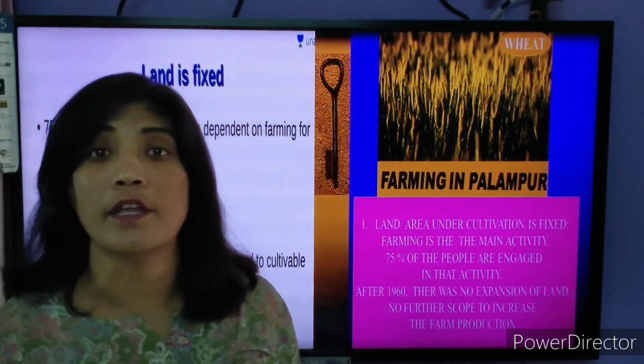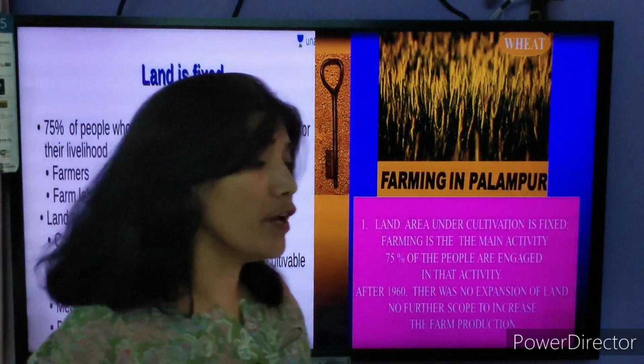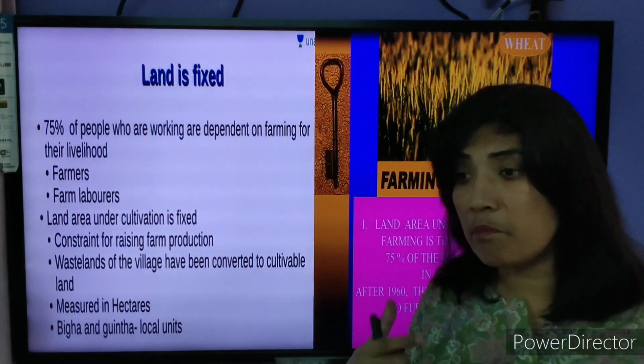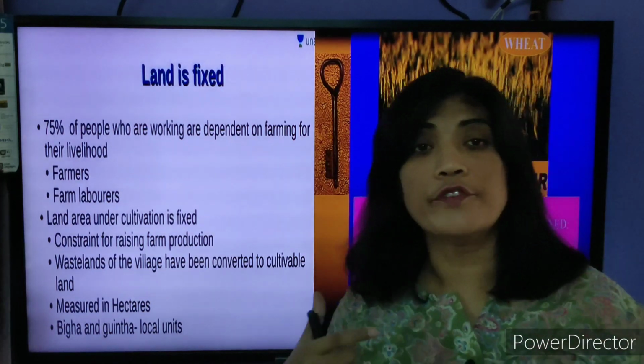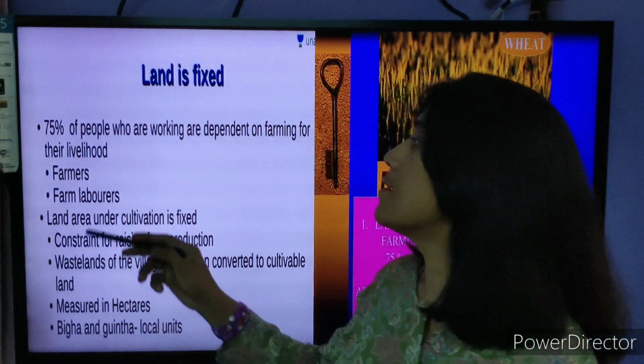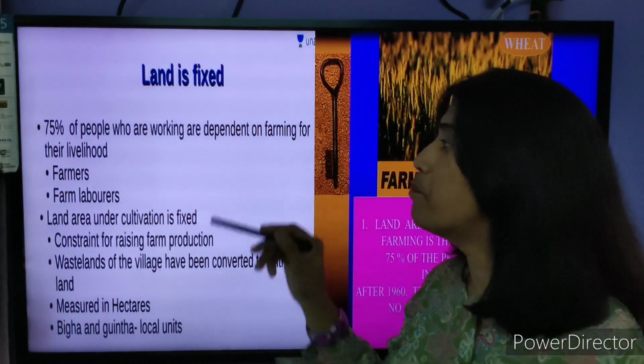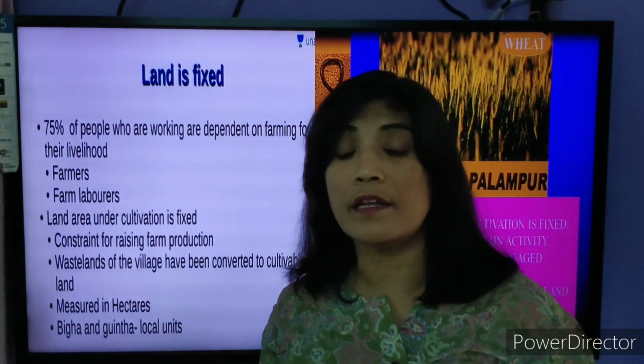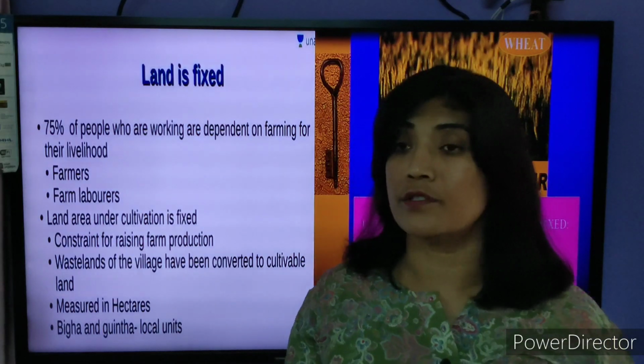It depends on agriculture. So when we are talking about agriculture, farming in Palampur was the main occupation of the people. You can see that 75% of the people, directly or indirectly, depend on agriculture.